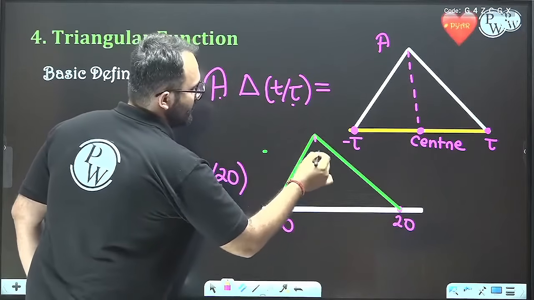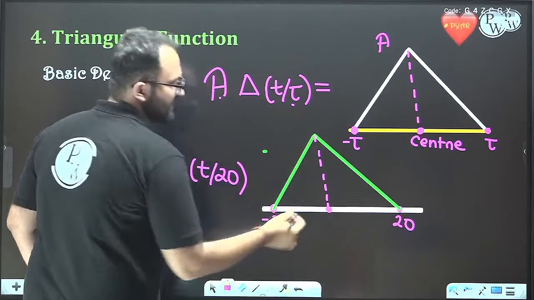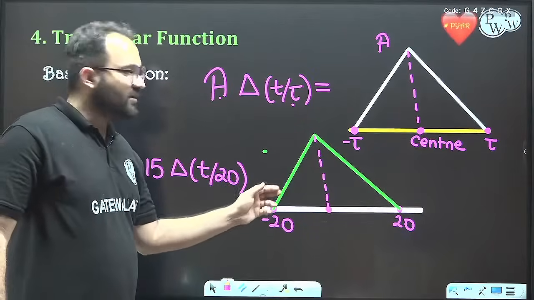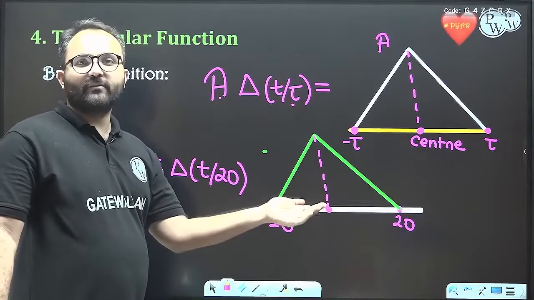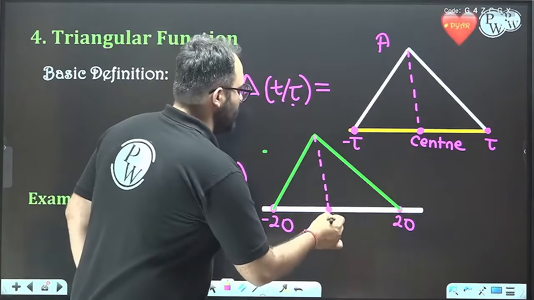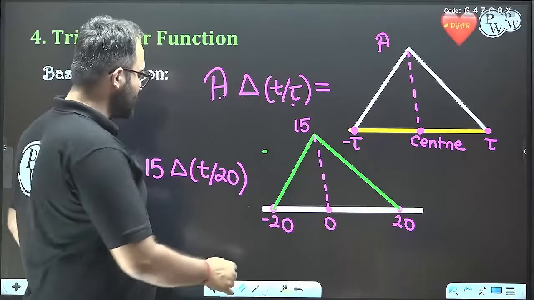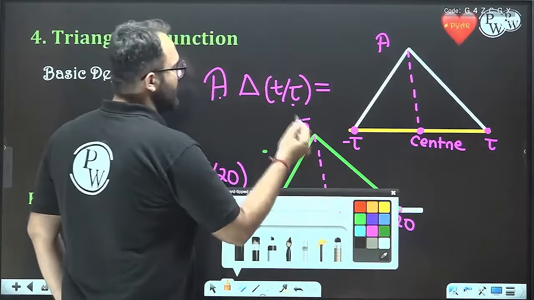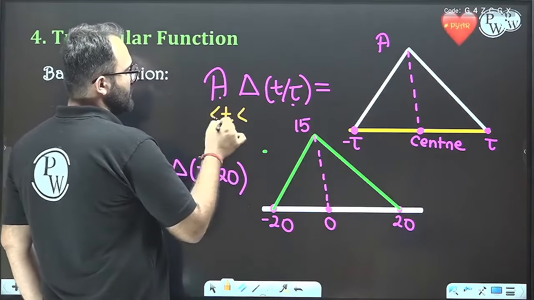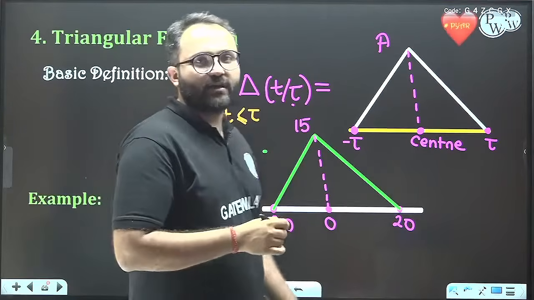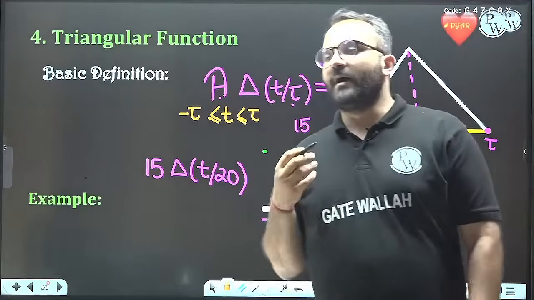And what will be the location of the maxima? The location of the maxima will be the center point. Now, what is the center point? So, minus 20 and 20, what will be the center? The center will be the origin only. And what will be the maximum value? Maximum value is 15. So, we can see that the range of the triangle is minus tau to tau.